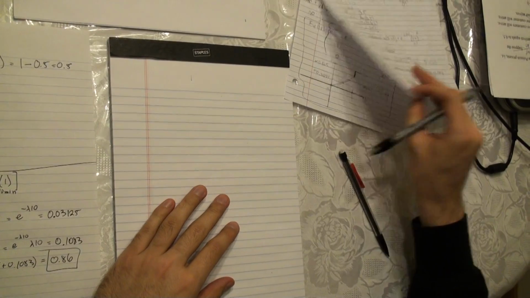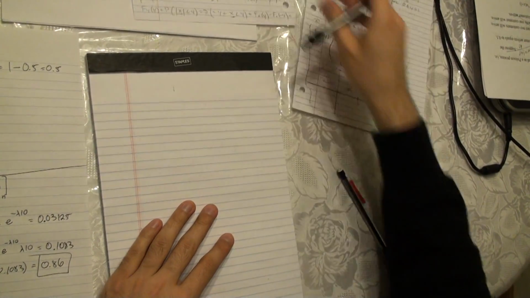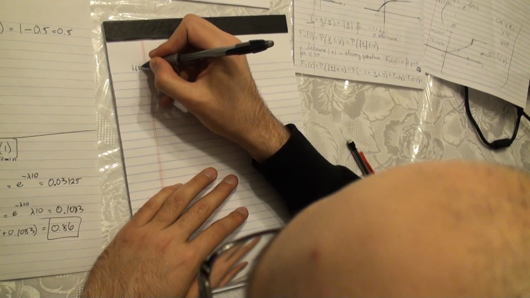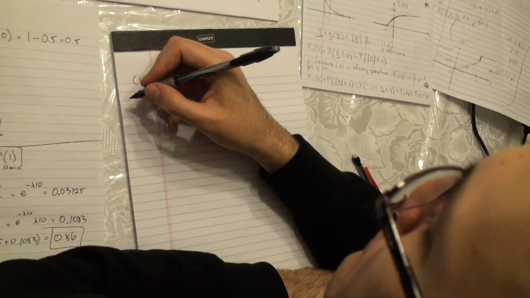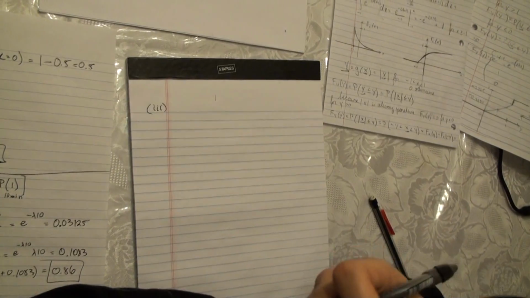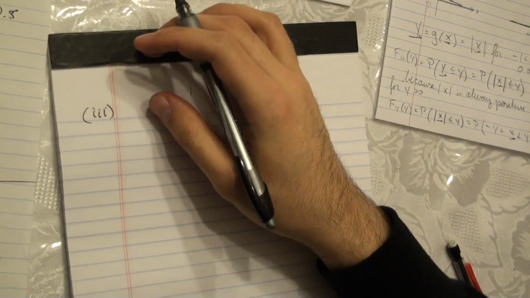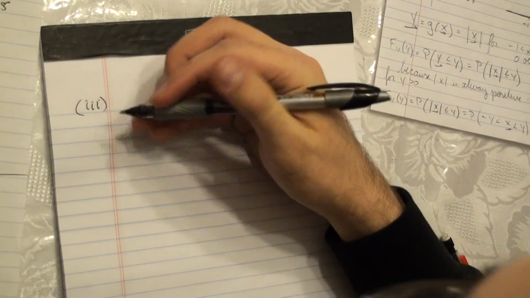Okay, now we're going to do part 3 of the problem. They ask, find the probability that in 1 minute exactly 1 customer will arrive. This one is much easier than the previous part because we can just plug in the values.